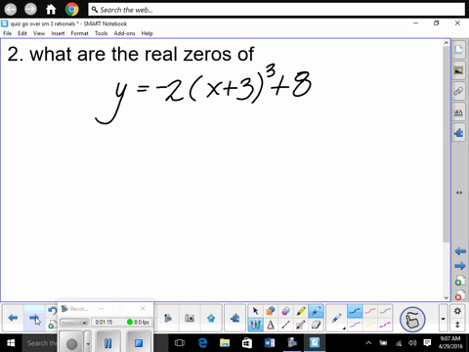What are the real zeros? First of all, there was one person that got this right. What are the real zeros? First of all, you could graph it and see where it crosses the x-axis. If it crosses the x-axis, that's called a real zero. It's not imaginary. It's crossing the real number line. That's one way of doing it, but I want an exact answer.